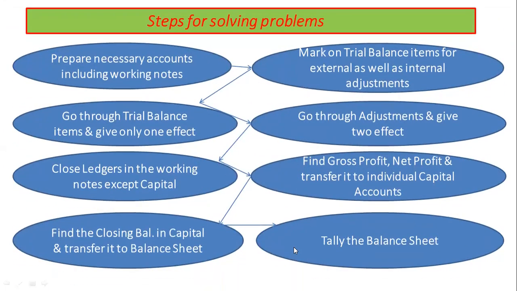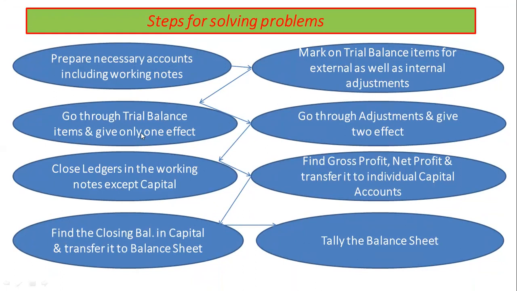In concluding, we shall go to steps for solving the problems. Initially, prepare all necessary accounts with necessary working notes. Then pinpoint the trial balance items for external and internal adjustments.